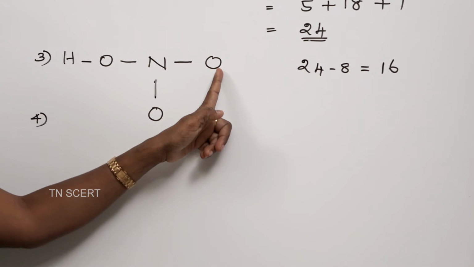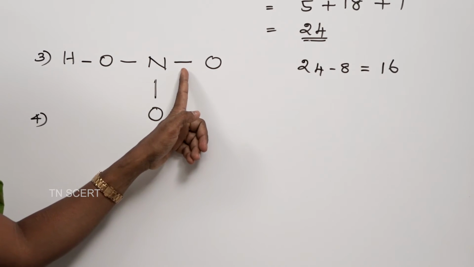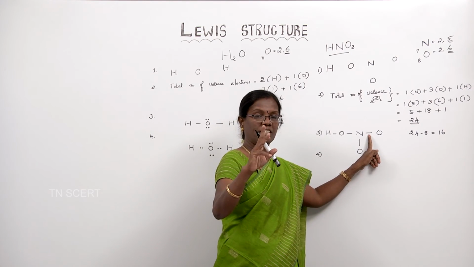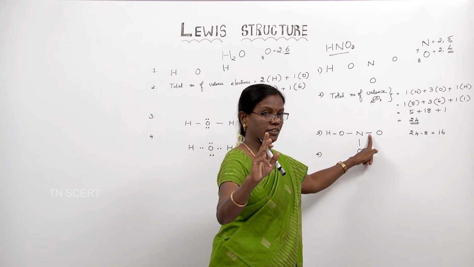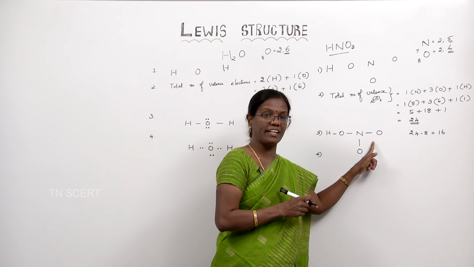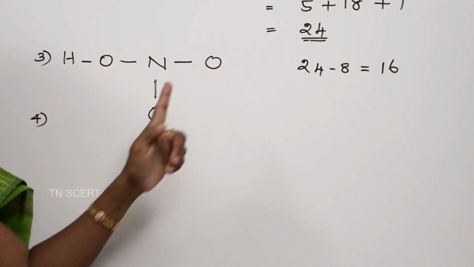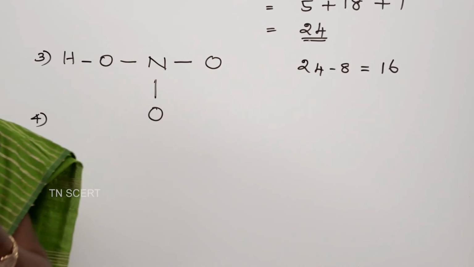So, let us move on from this oxygen. See, this oxygen only one bond here. One bond means 2 electrons. Am I right? 2 electrons. So, how many electrons needed? 6 electrons. Then only it can attain. There will be 8 electrons around this oxygen atom. 2 electrons are here. We need 6 more electrons.